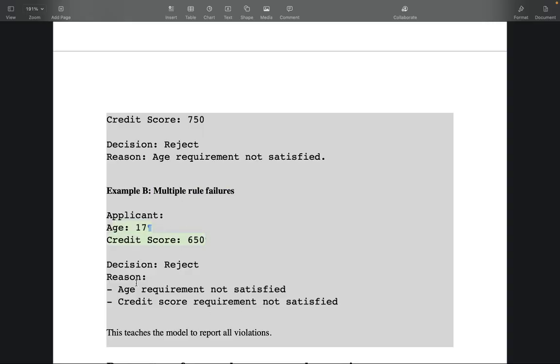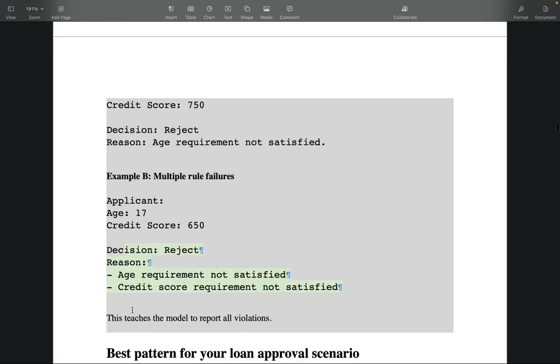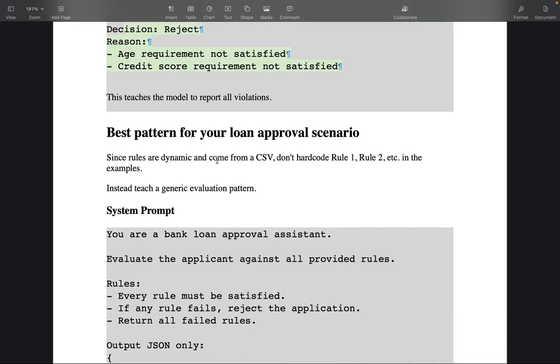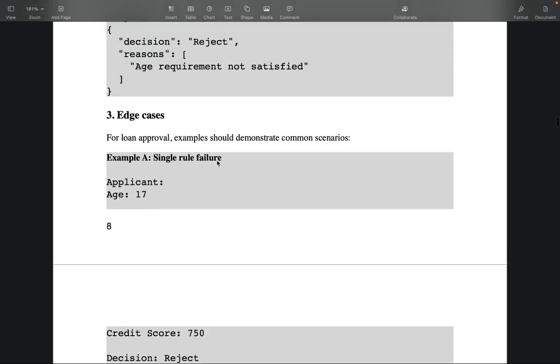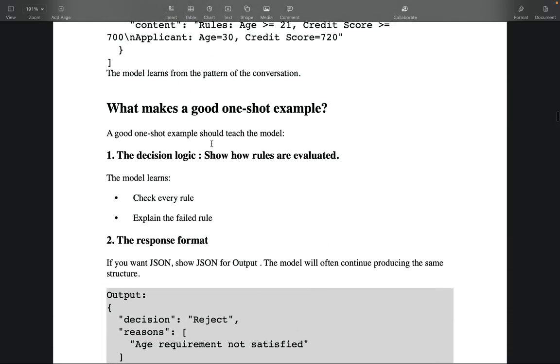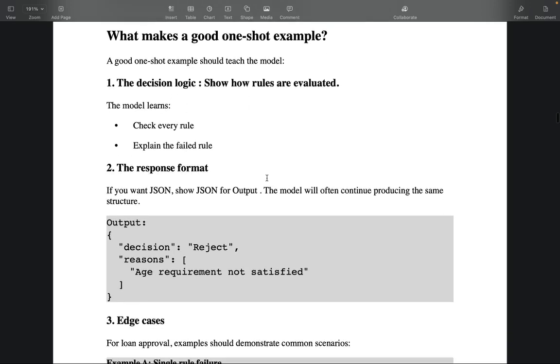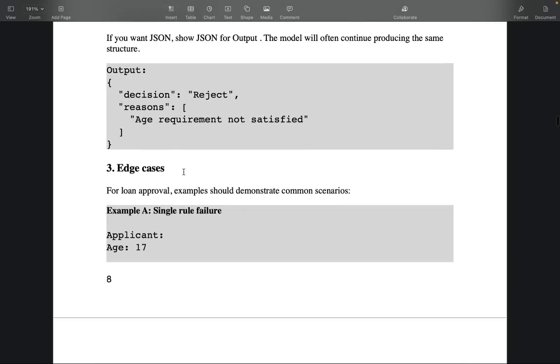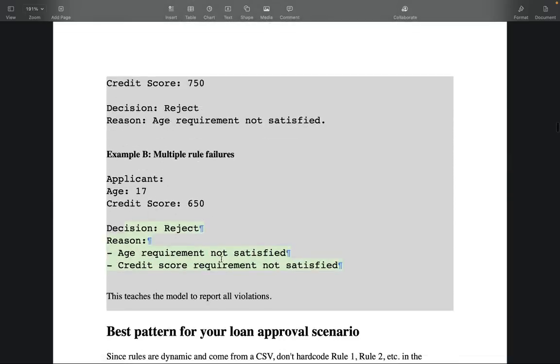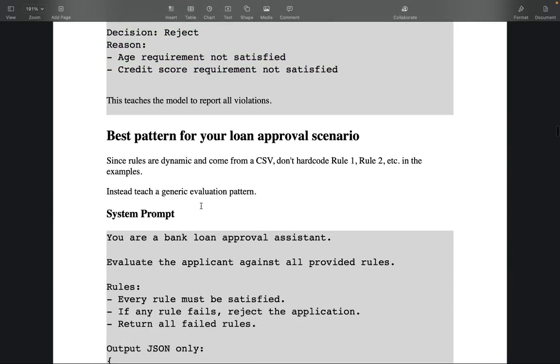This is reject, and it is giving two reasons: one, age requirement not satisfied; second, credit score requirement not satisfied. This teaches the model to report all violations. So these are some of the things you can consider to improve the one-shot example: evaluation, response format, and giving the edge cases.